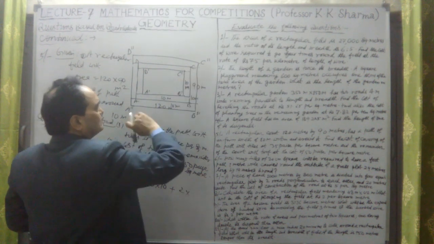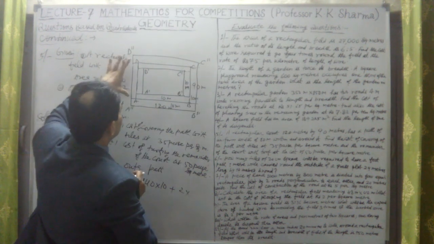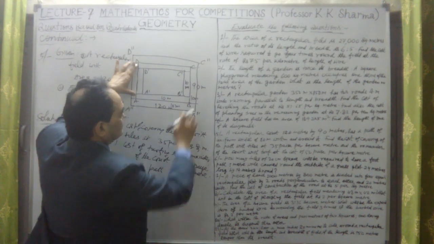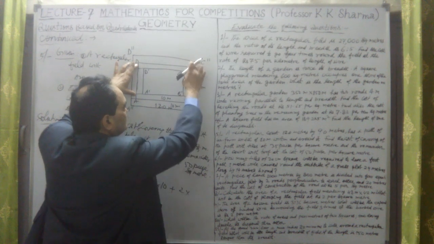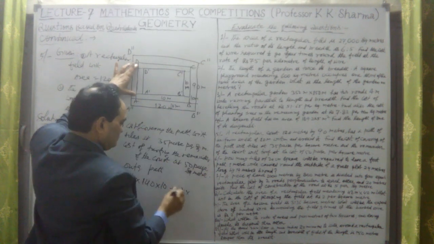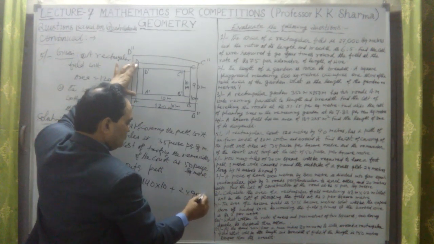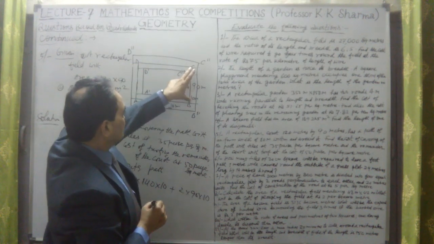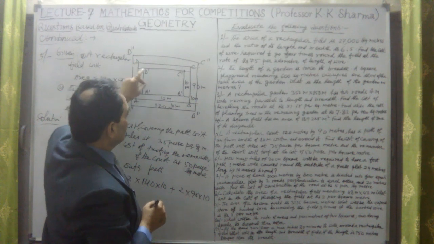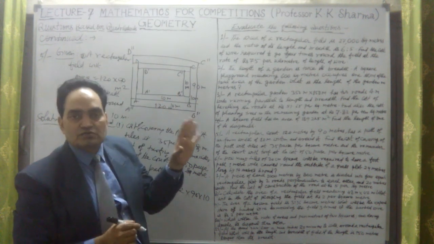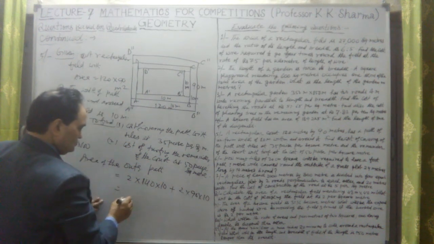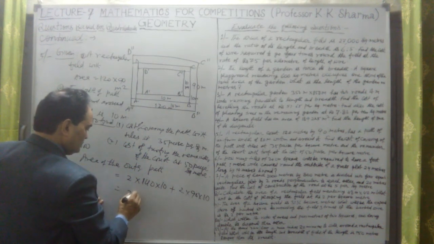now what is the remaining breadth? The breadth is this 90 here, because this 10 we have covered here, 10 we have covered here. Only this 90 is remaining. So this 90 into 10, because this breadth and the breadth of the road is 10, so twice into this. Let me take 2 into 10, 20 common.